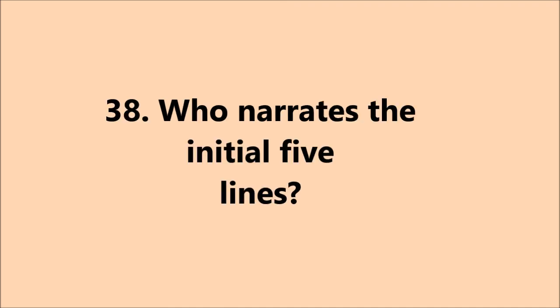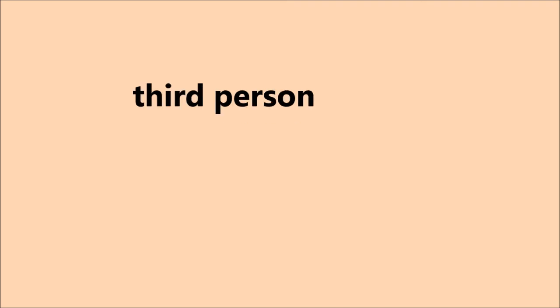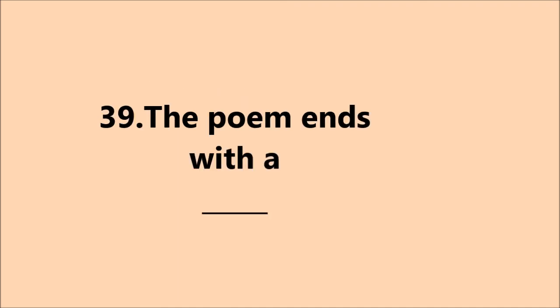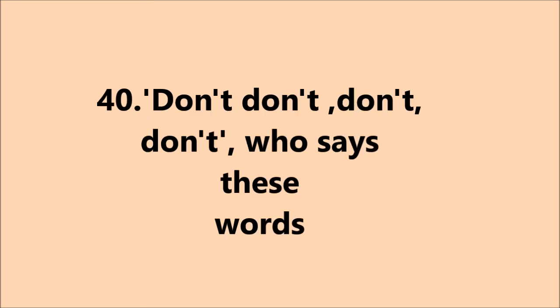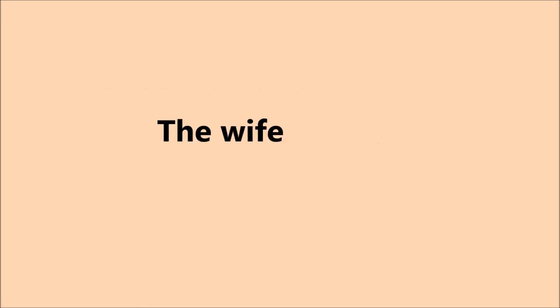Next question. Who narrates the initial 5 lines? The initial 5 lines are narrated by a third person. Next question. The poem ends with a cliffhanger. Next question. Don't. Who says these words? The answer is the wife.